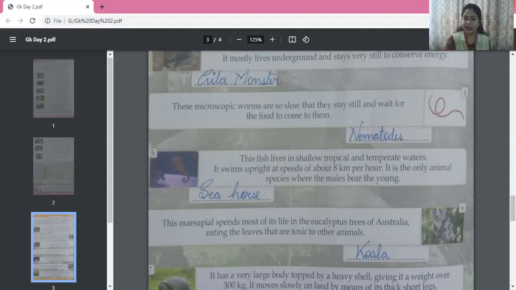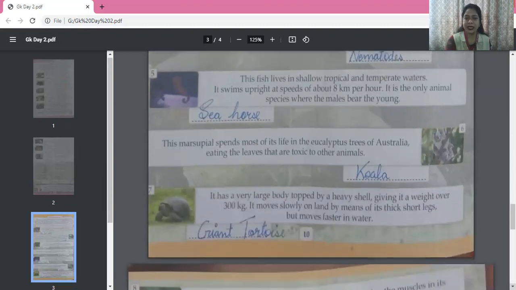Now, next one. Seventh one. It has a very large body topped by a heavy shell, giving it a weight over 300 kilogram. It moves slowly on land by means of its thick, short legs, but moves faster in water. So this is giant tortoise. Giant, G-I-A-N-T, T-O-R-T-O-I-S-E, giant tortoise.